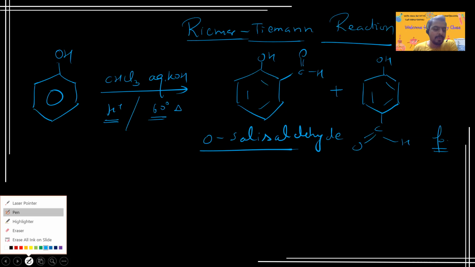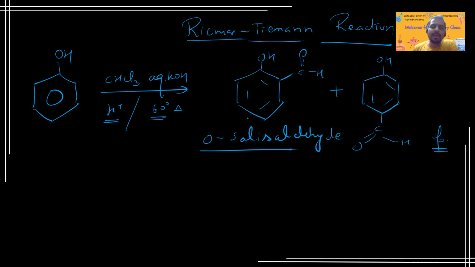It's very simple to say, because in the ortho position, this hydrogen is electron deficient, since it is connected to a highly electronegative atom, oxygen. Oxygen will take the electron away, so oxygen will be delta minus and hydrogen will be delta plus. So this hydrogen atom is highly electron deficient and ready to form intramolecular hydrogen bonding.